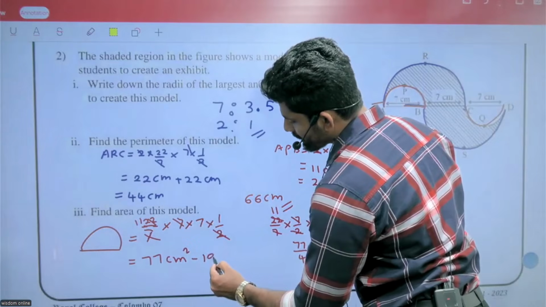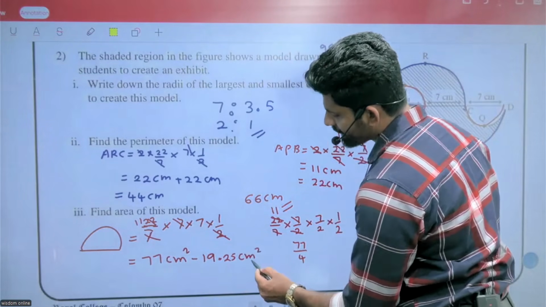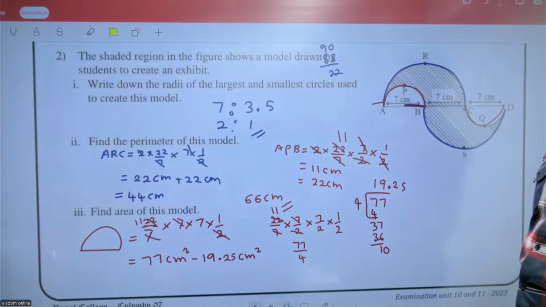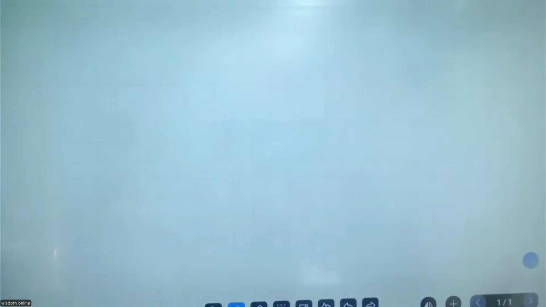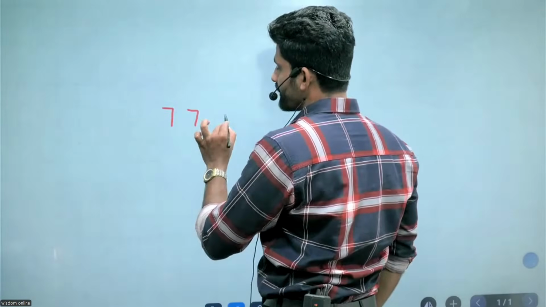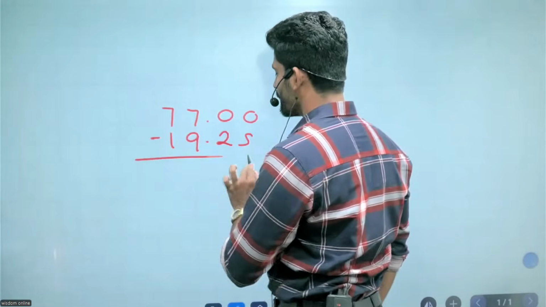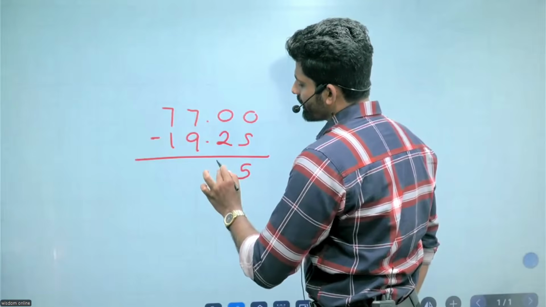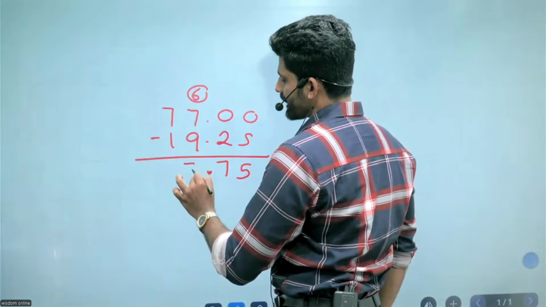77 minus 19.25 square centimeters, right? 77.00 minus 19.25. 5 minus 9, 7... 16 minus 9, 7.